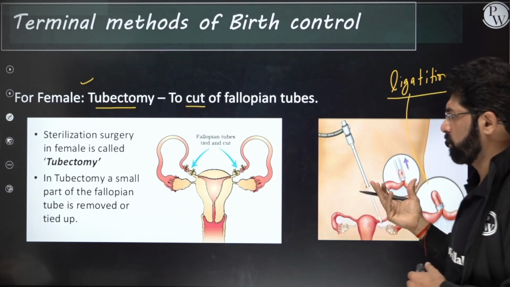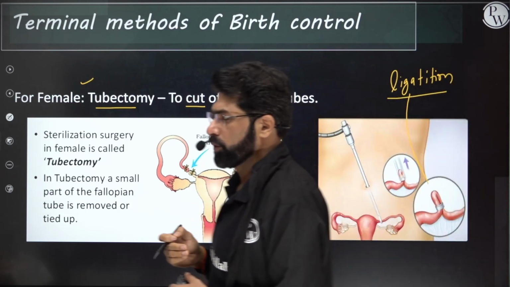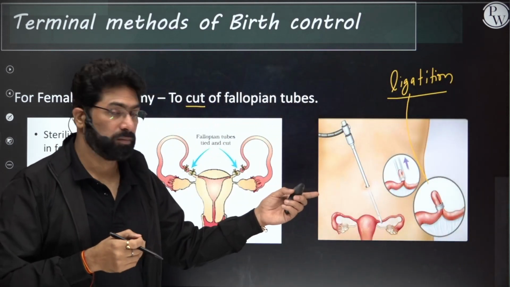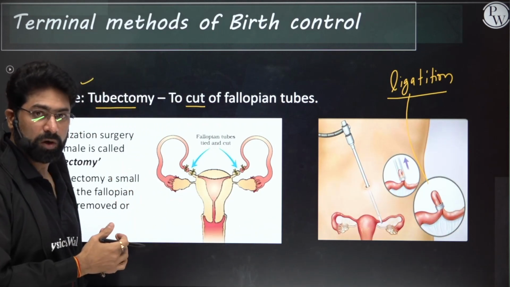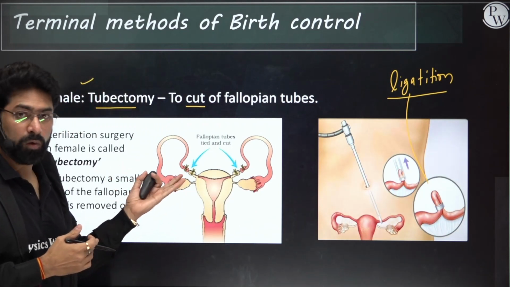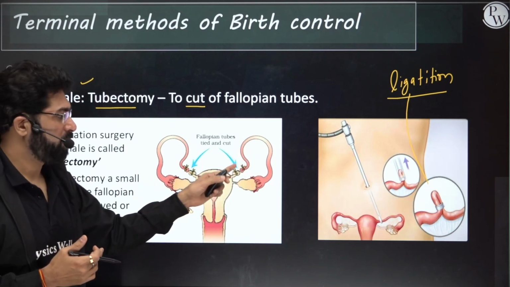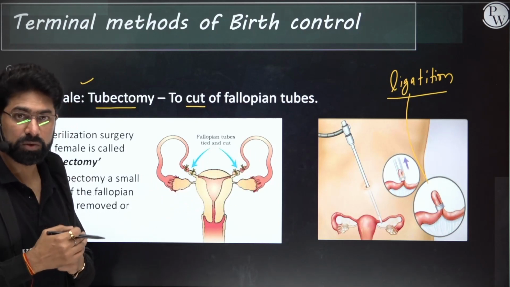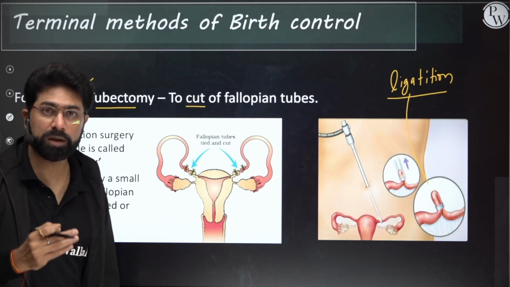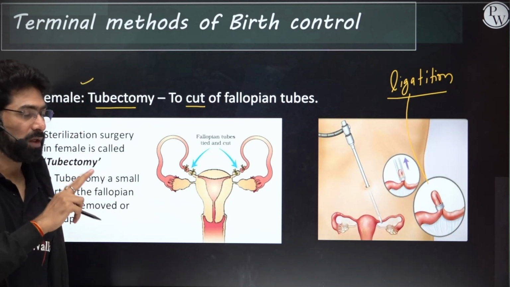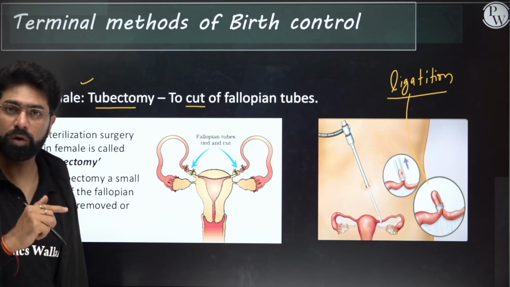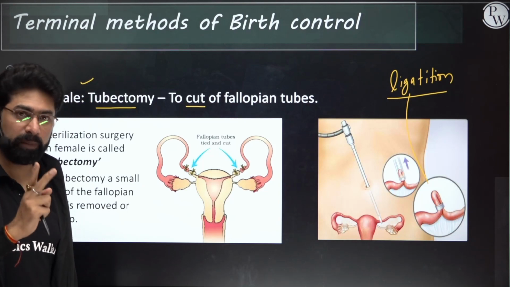So anything is okay, you can cut it or you can ligate it. In this way the transportation of the ovum will not happen. The ovum is not going to be taken inside the uterus. That is a good way to block the gamete. So both techniques, tubectomy and vasectomy, are going to block gamete transport.